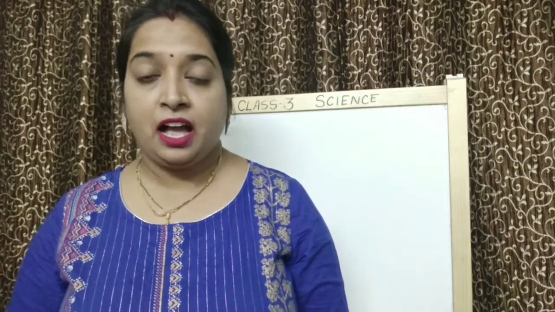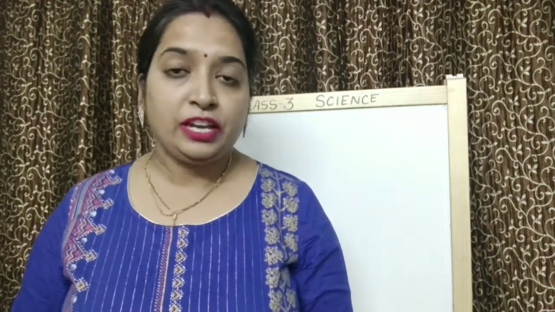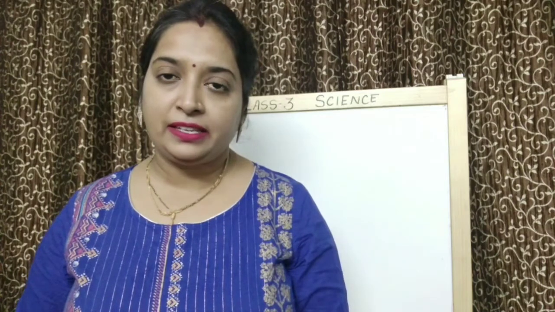Before starting, I want to ask you a few questions related to your previous topic. Okay? Can you give me a few examples of living things? Yes, plants, animals, human beings, these are living things.